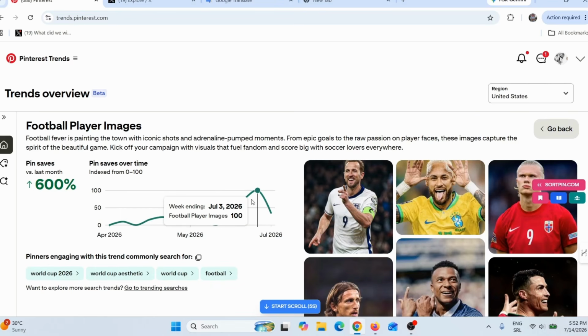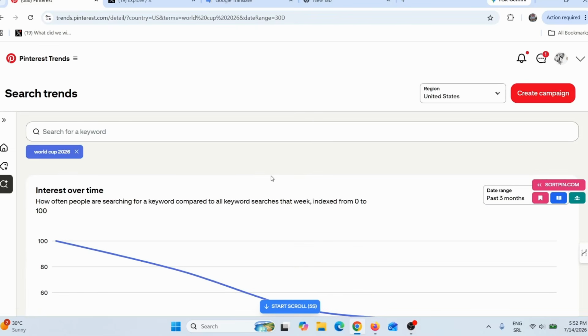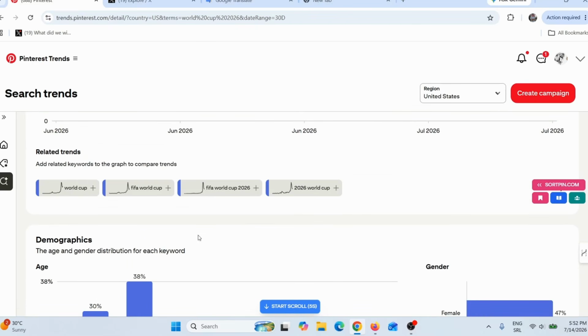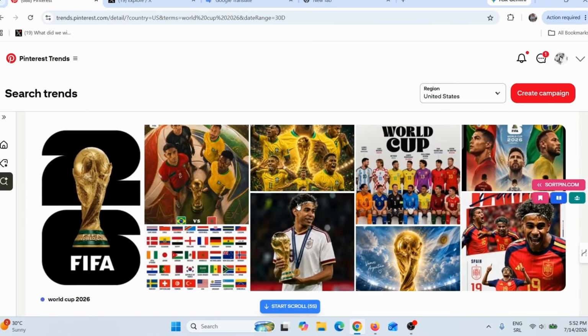And here you can see in June, this was 100. This means this was a maximum trend. So Erling Haaland, when I click here on World Cup 2026, I can get even more information. And here I can see even more related keywords. Here I can see some demographics. So Erling Haaland is definitely a big football star, and it is definitely a big trend.